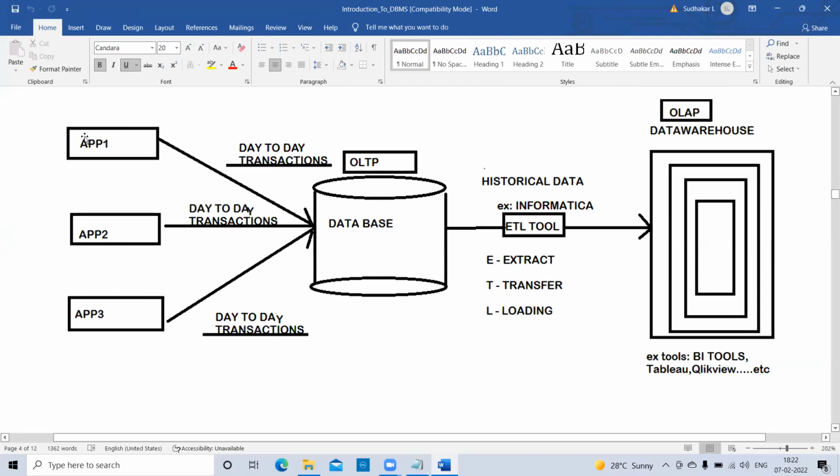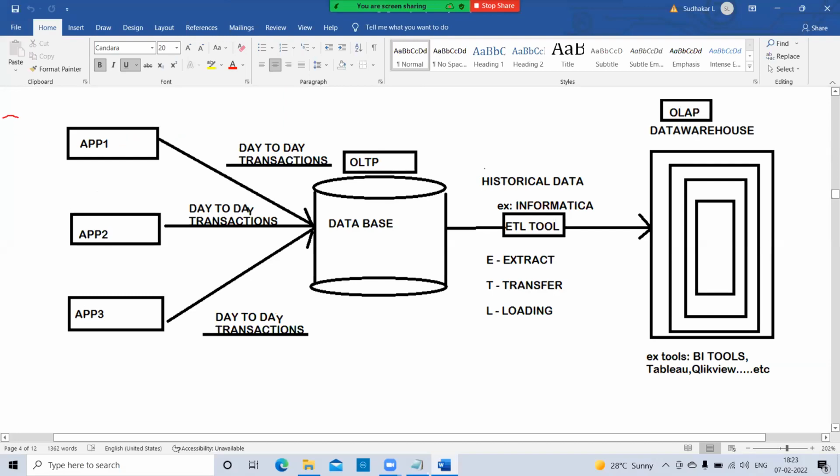For example, this app may be IRCTC, Flipkart, or Amazon, any kind of online application. Whenever a user performs some operations through these online applications, the day-to-day transactional data is generated.